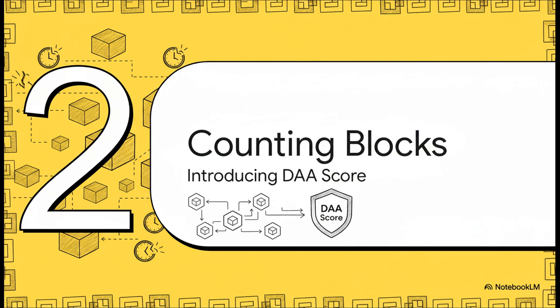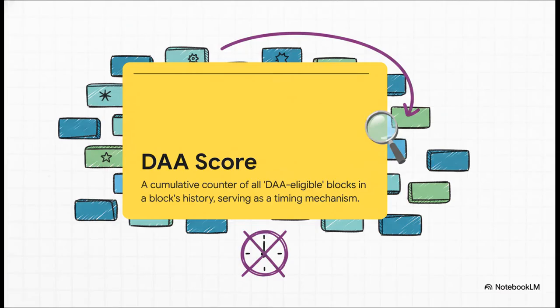Well, what if you stopped counting seconds and started counting blocks instead? And that brings us right to our solution. Let's talk about the DAA score. So, what is this thing? Simply put, the DAA score is a running total. It's a cumulative counter. Each block's score is just the total number of special DAA-eligible blocks in its entire history. So instead of measuring time in seconds or minutes, the network measures its progress in blocks.